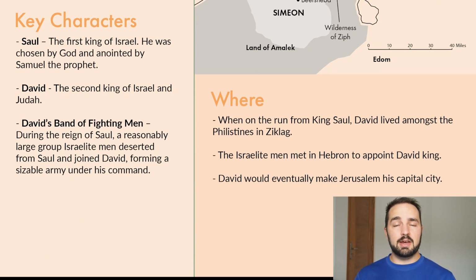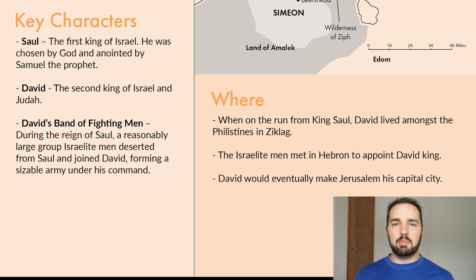Of course, we have David, who's the second king over all of Israel and Judah. Before him, his predecessor was Saul. He was the first king, and he was anointed by the prophet Samuel to take on that job. And then David's band of fighting men. During the reign of Saul, a reasonably large group of Israelite men deserted from Saul and joined David, because Saul wasn't the best king. And they formed quite a sizable army that was under David's personal command.